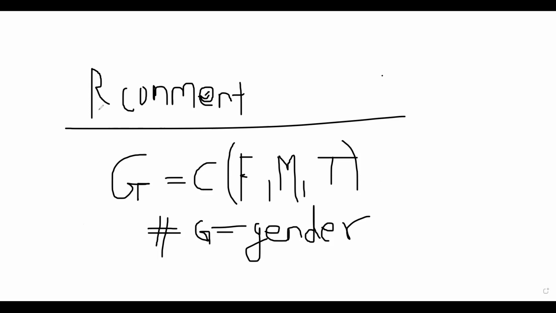So if I want to write comments in R, I am always going to use this hash symbol. Okay.